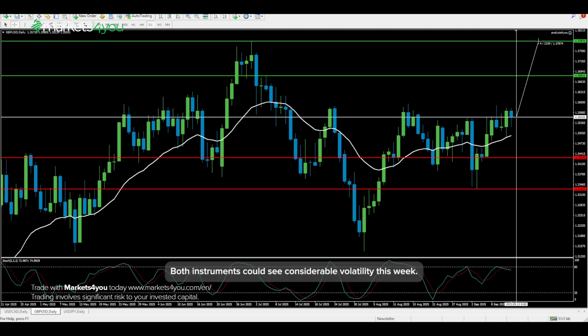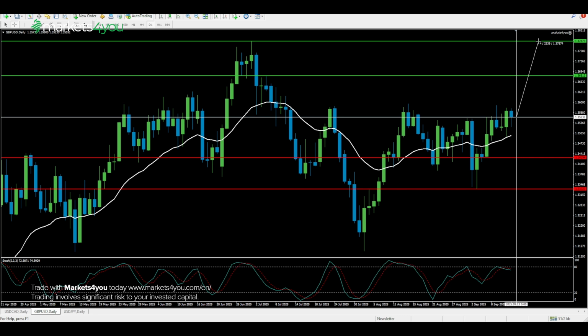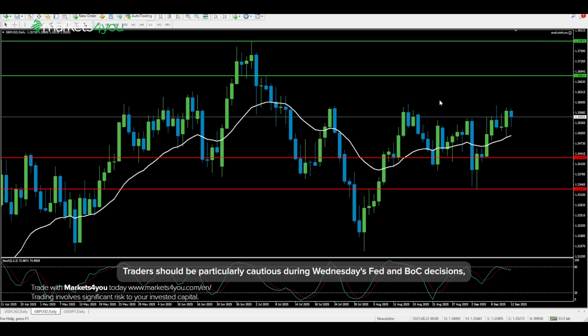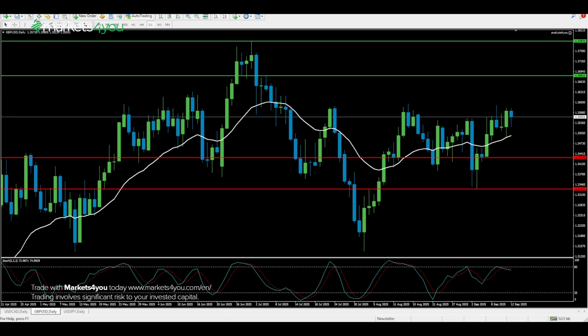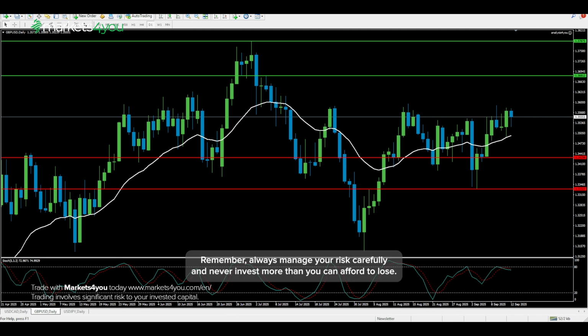Both instruments could see considerable volatility this week. Traders should be particularly cautious during Wednesday's Fed and BOC decisions, as well as Thursday's BOE decision, as these events can cause sudden spikes in volatility and potential gap risks. Remember, always manage your risk carefully and never invest more than you can afford to lose.